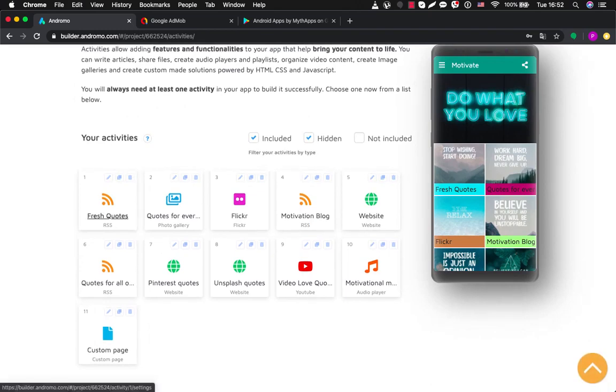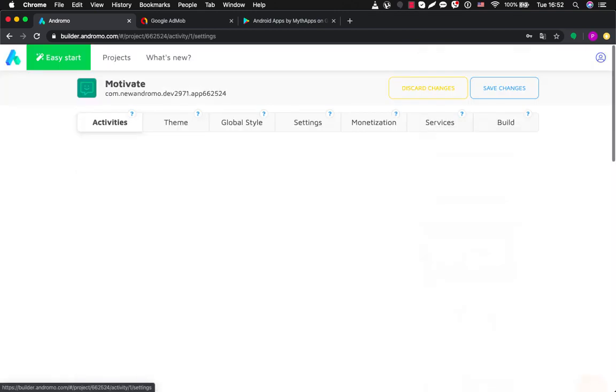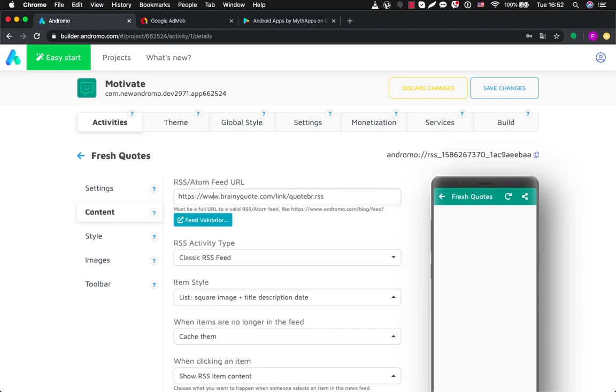So also there is a RSS activity, a type of web feed that allows users and applications to receive regular updates from a website or blog of their choice. You can just simply go inside and put a link for your RSS feed.